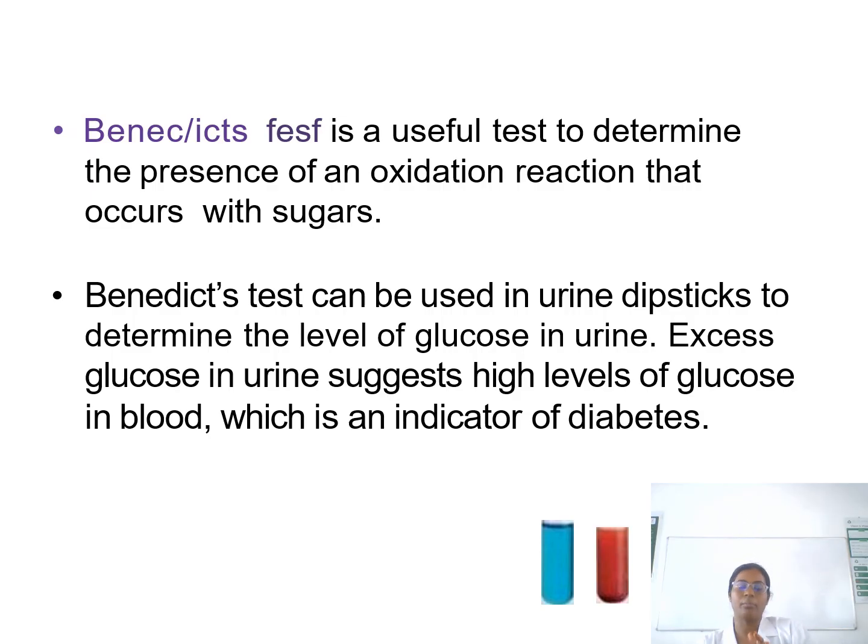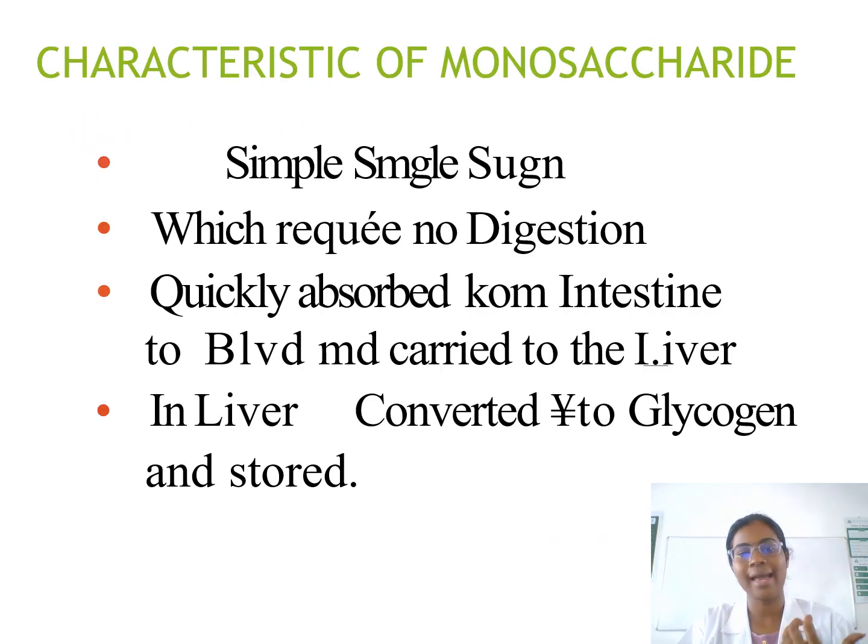In the case of Benedict's reagent, we take the glucose sample in a test tube. We add Benedict's reagent or Molisch reagent, whatever it is, and iodine reagent. We shake the sample tube. In the case of iodine solution, the color present is blue. So this blue color appears in the test tube in the presence of glucose.